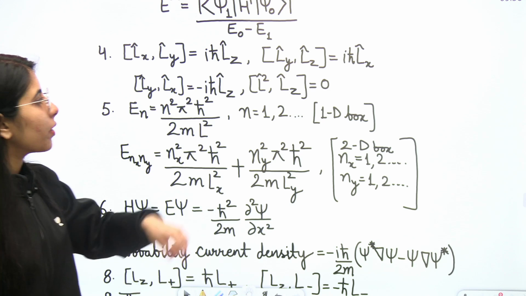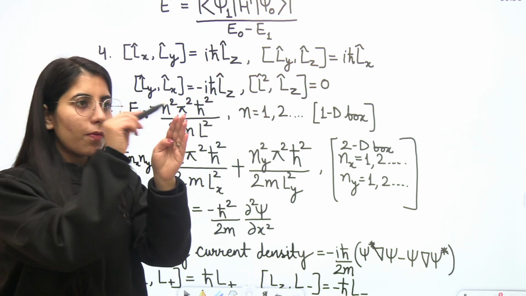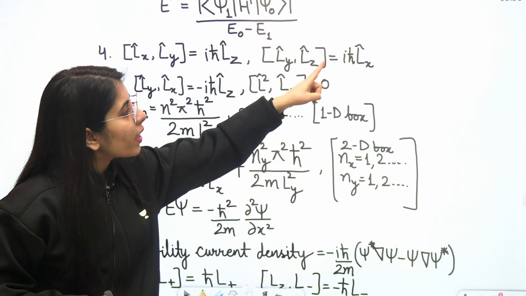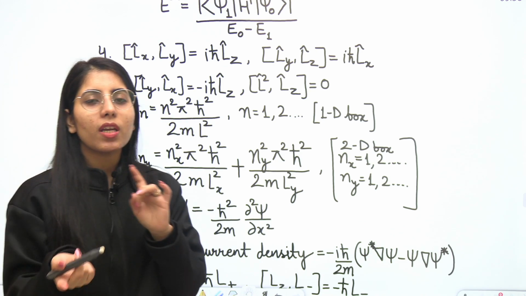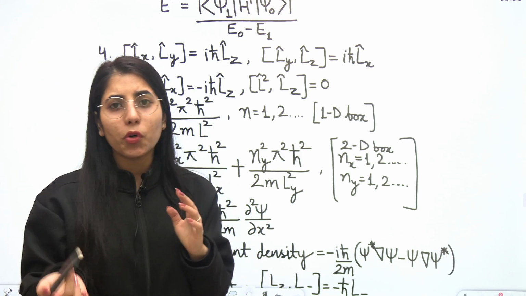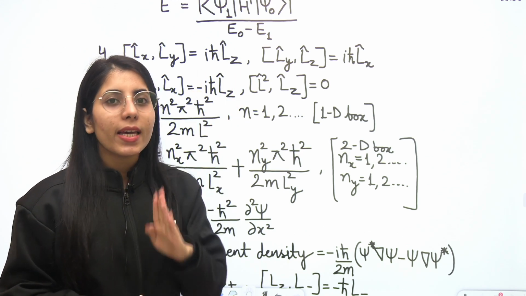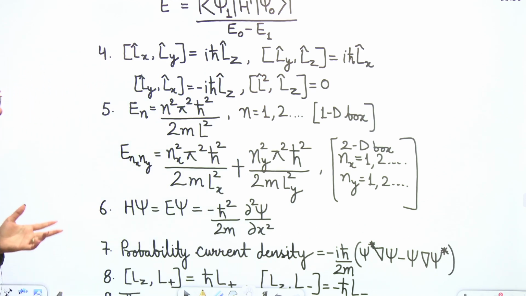Clear? Next point. The Ly, Lz commutator bracket, again in sequence Y, Z, and then what will come again? X. So iota h cut Lx you will have. Clear? In the same way you can change the order, and you can write the commutator bracket for more terms in this manner. Next one: the L square commutator bracket with Lz will be what? It will be 0. It's a very important one.